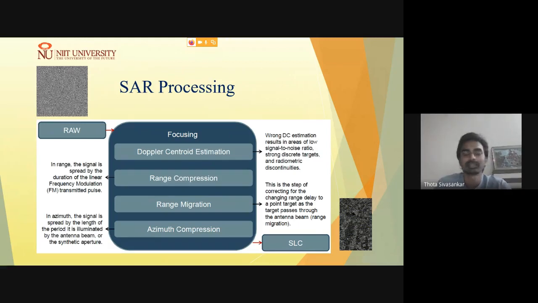On the range side, you will get the information as a pulse width. As it is a slant range, when a beam is illuminated, it is going to cover a wider range. So this is supposed to be compressed to get a better resolution on the range side.